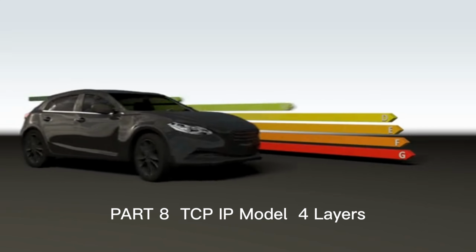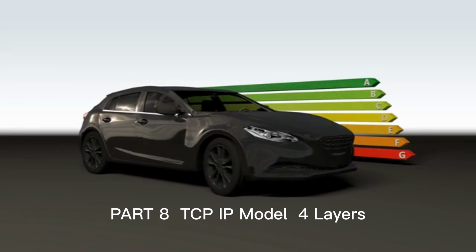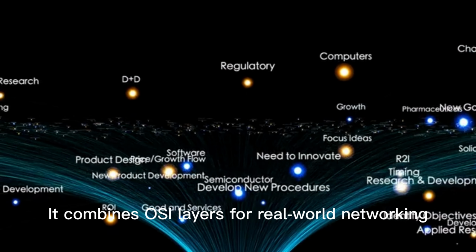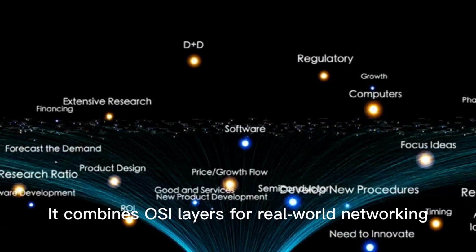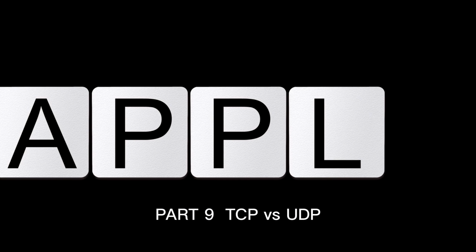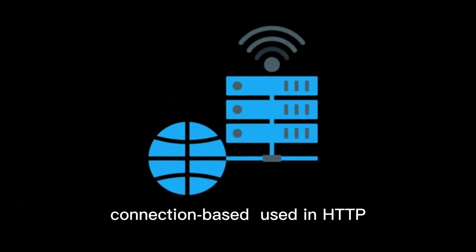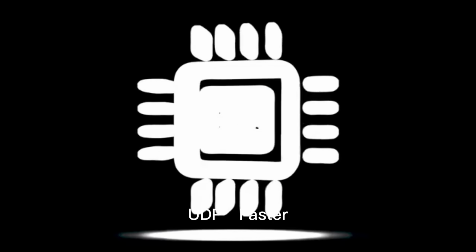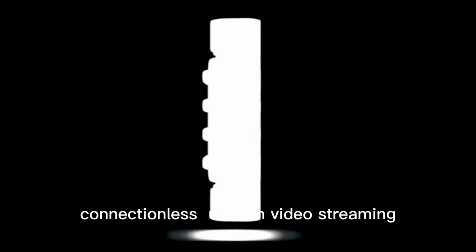Part 8. TCP/IP model. 4 layers. TCP/IP is the practical model used today. Application, Transport, Internet, Network Access. It combines OSI layers for real-world networking. Part 9. TCP versus UDP. TCP, reliable, connection-based, used in HTTP, HTTPS, FTP. UDP, faster, connectionless, used in video streaming, DNS.